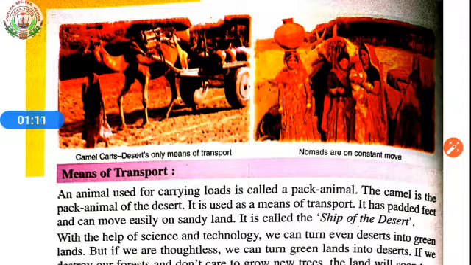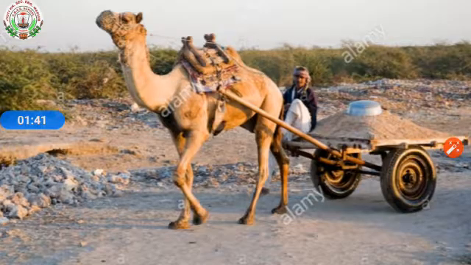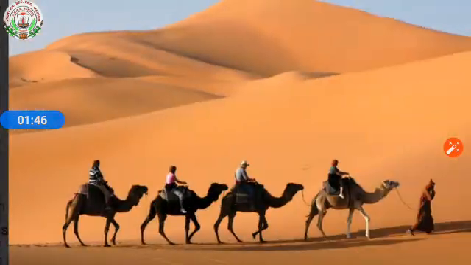Camel is called the ship of the desert because camel is the only means of transportation found in desert, and it has padded feet and can move easily on sand, and also has humps which help it to survive a long period without water. Here you can see camel is used as a means of transport. Here also people are on the camel and they are moving.